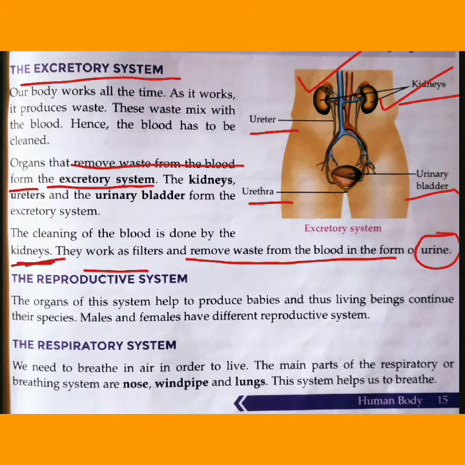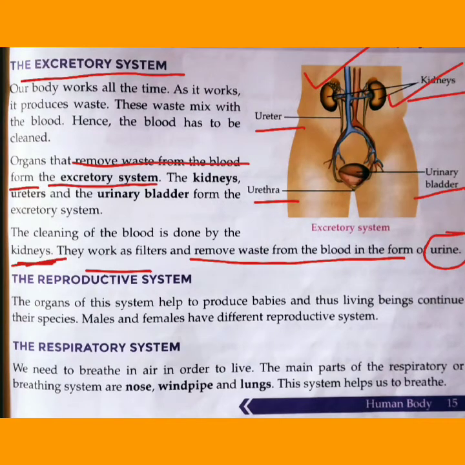The next one is the reproductive system. You will read about the reproductive system in detail in higher classes, so at present let's see what it is. There are certain organs that help to produce babies, and because of this, living beings continue their species.